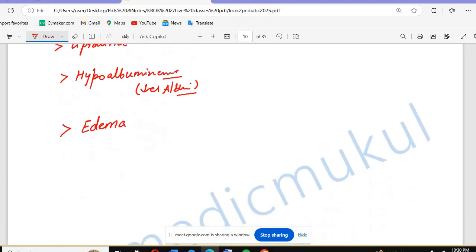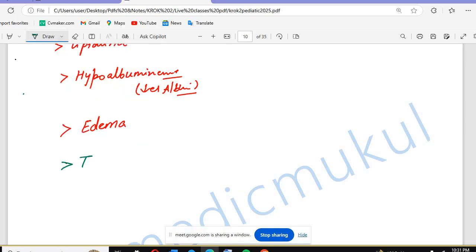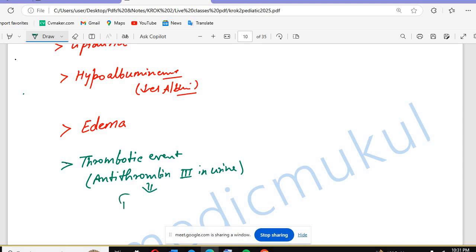There is one very important factor that you can forget every time. That is a thrombotic event. There is one thrombotic event that occurs in nephrotic syndrome. What is that? Antithrombin 3 in urine. What does it do? It prevents clots. So that will be released in the urine.